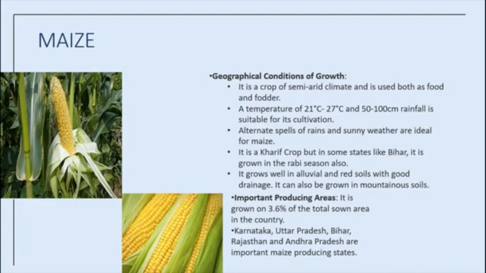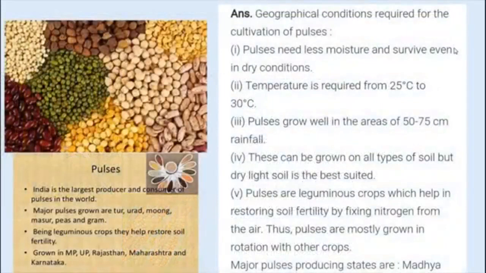Okay. Fine. Next, we are going to see about pulses. India is the largest producer as well as the consumer of pulses in the world. Yes, of course, we consume pulses more. These are the major source of protein in a vegetarian diet. Yes. Then major pulses that are grown in India are tur dal, urad dal, moong dal, masoor dal, peas and gram. See, green gram, Bengal gram, horse grams. These are all grams.